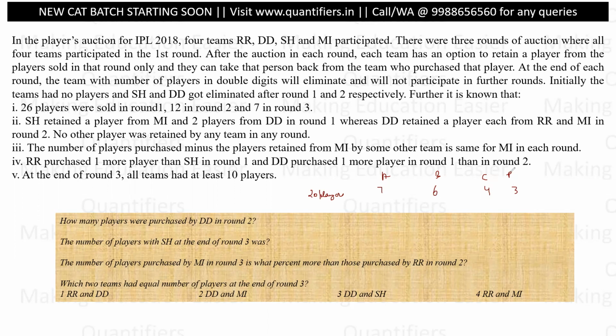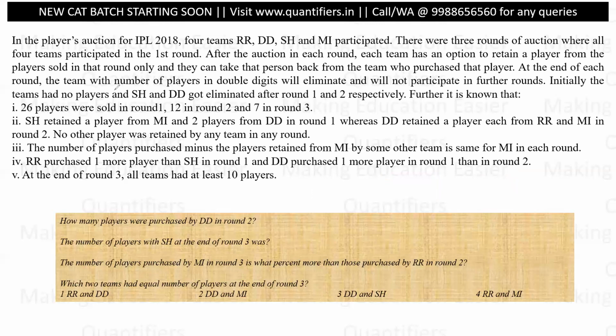Now, this team, D, let us say, is asking team B to retain some of the players, to give them two players. So they can do that. So the final tally would be 7, 4, 4, and 5. This is how the retention is working out here. There are no special rules or anything. The team can ask any other team that I want this player back, please give it to me. Simple as that.